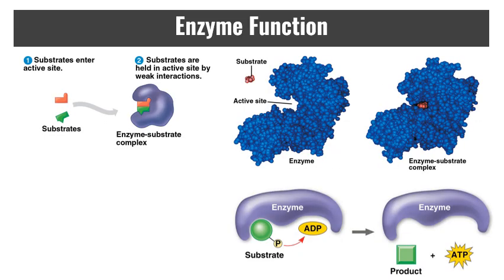If we apply that to the actual structure, what it looks like in an enzyme, basically the molecules, the substrates, will enter the active site. That will become the enzyme-substrate complex. The catalytic action of the enzyme converts the substrate to the products. Basically, it's a very specific shape match in that active site. And if the active site doesn't fit, then the enzyme will not be able to do its job.